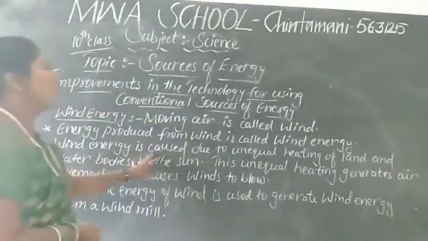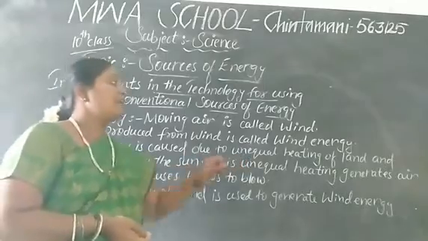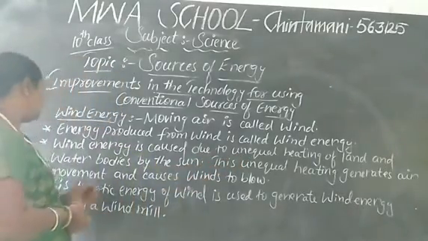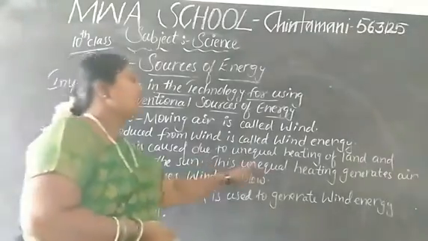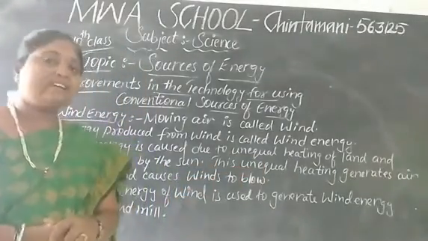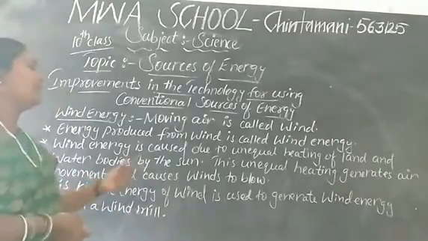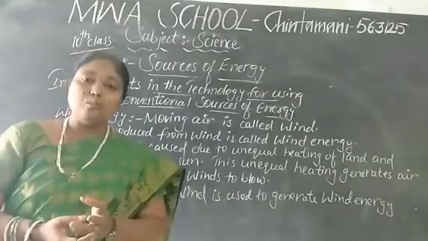Wind energy is caused due to unequal heating of land and water bodies by the sun. This unequal heating generates air movement and causes the winds to blow.